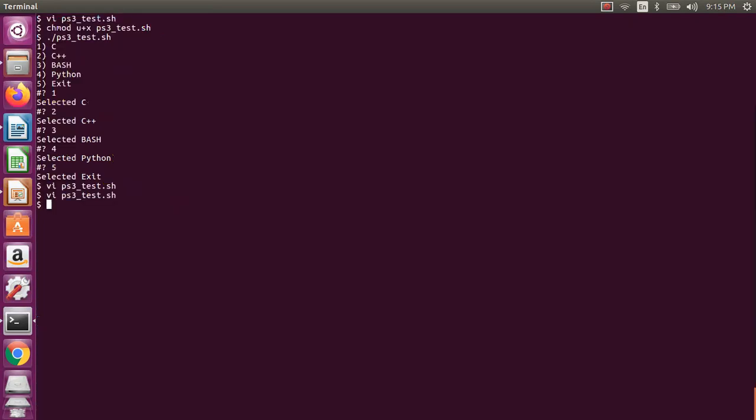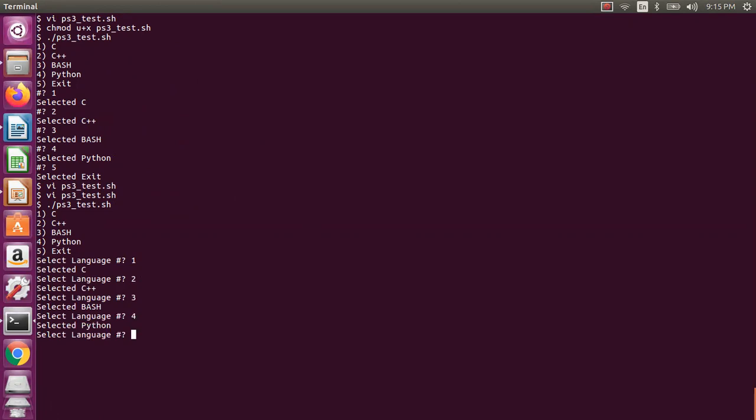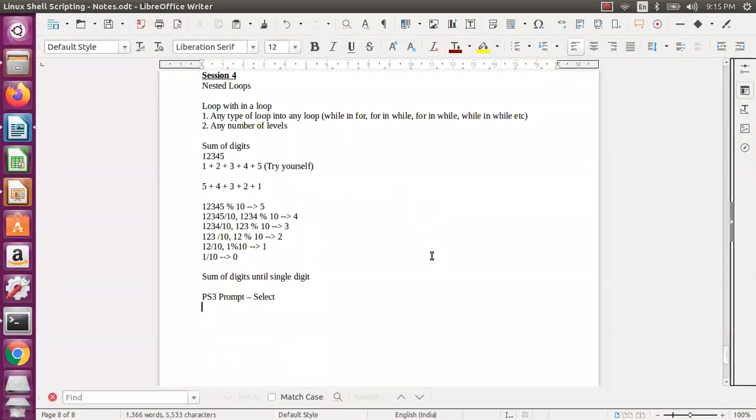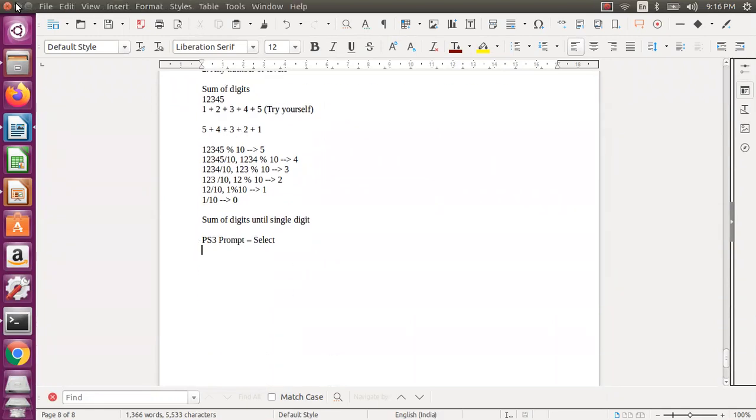So let us test this one the same. Now if you see here, it has given you the prompt actually, select language. Okay, so the logic is not changed actually. Only thing is I can change this particular prompt actually. So again, the menu processing and all will remain the same. So that is this particular prompt status, whatever the prompt command, multiple ways people will call it. So this is how you will be doing the PS3.